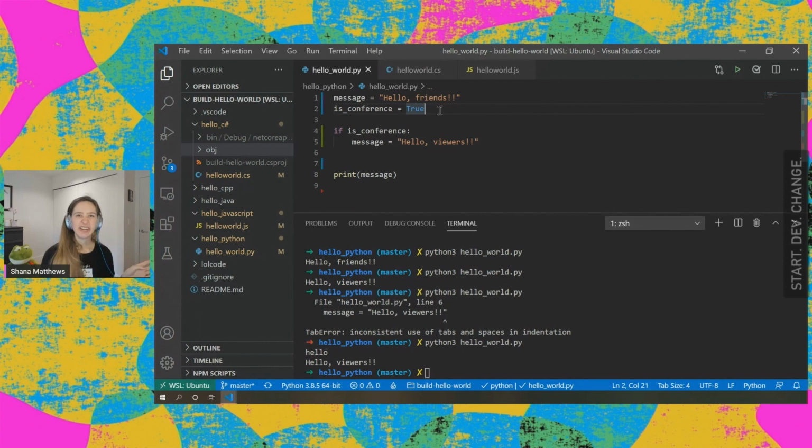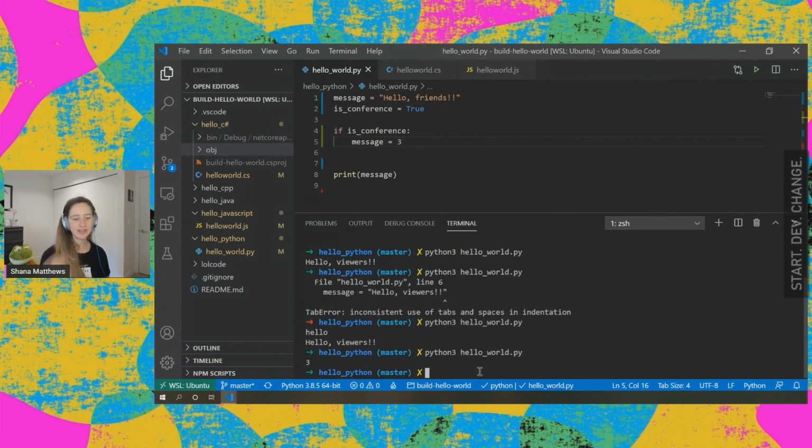So there's a lot of other different variable types, and you could even define your own in most languages. But the interesting thing about Python compared to some other languages, and one of the things that makes it slower, is that you can change the type of a variable. So when we defined our message variable, we didn't say anything about what type it was. And then later, if we want to change it from being a string type to being an int or integer type, or just a whole number, Python has absolutely no issue with that. It totally lets me do it, no problem. Python is able to do that because it's doing a lot of extra work for us on the back end to make that possible.